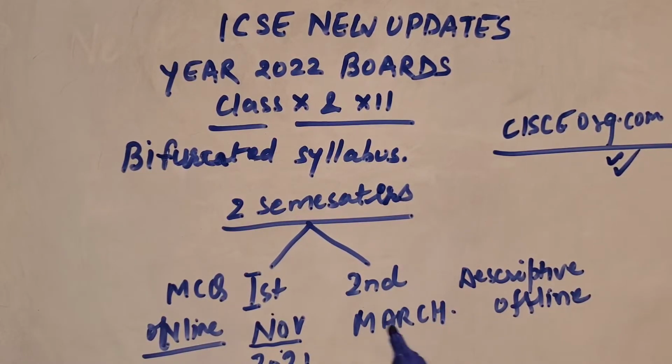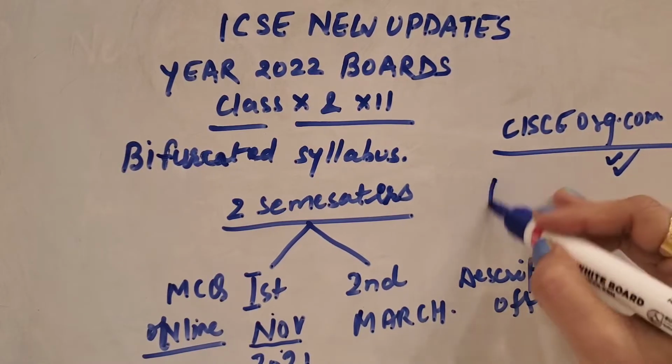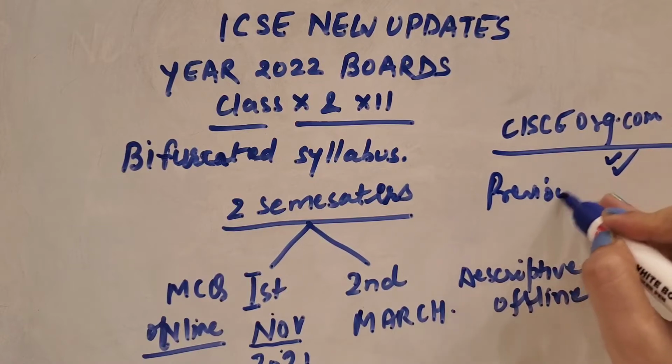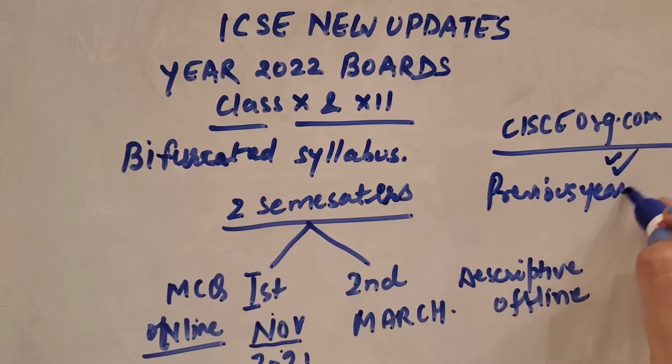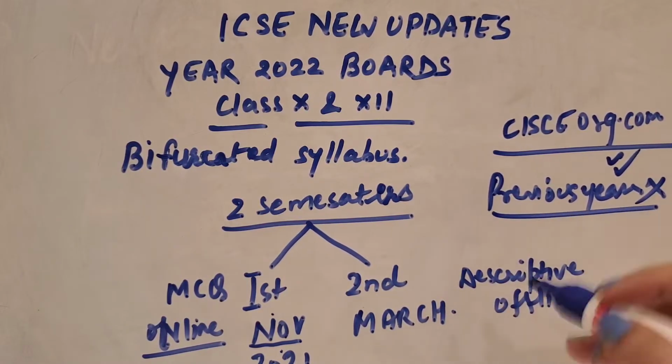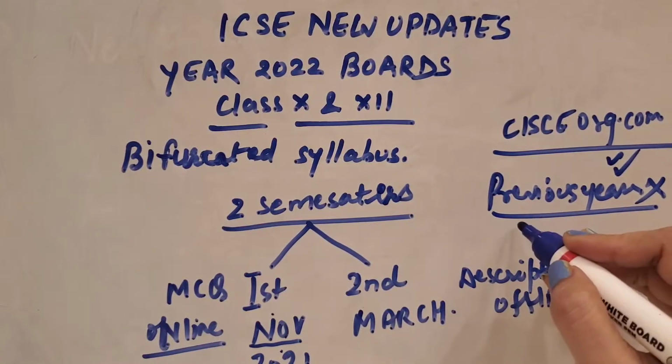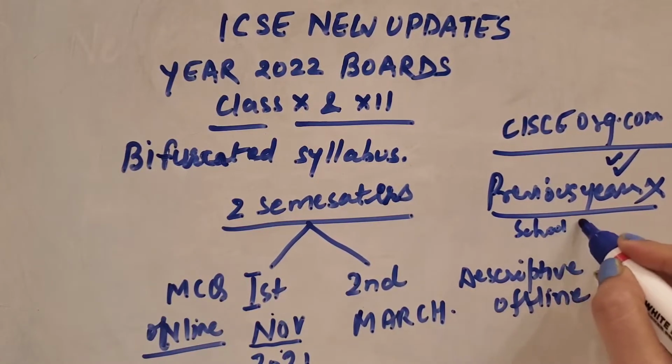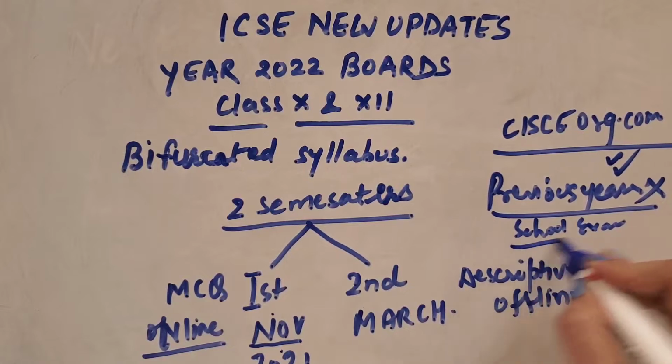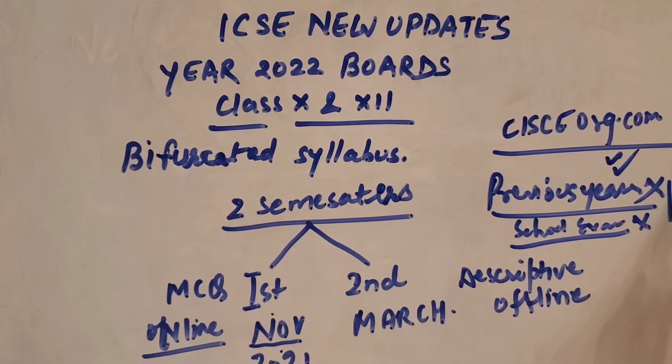So the second exam will be offline and in a descriptive form, correct? Hope you get this pattern. This way ICSE will benefit, because they are not going to take the previous year marks, or any school exams, the nominal exams.